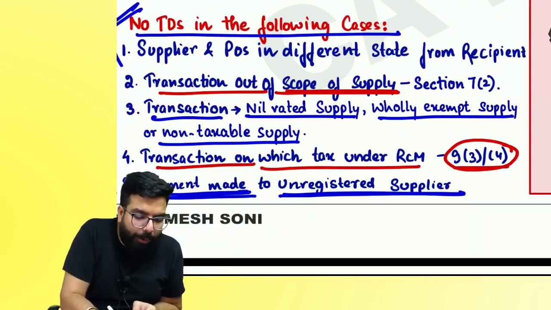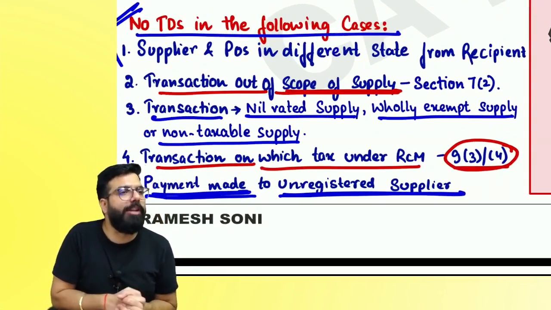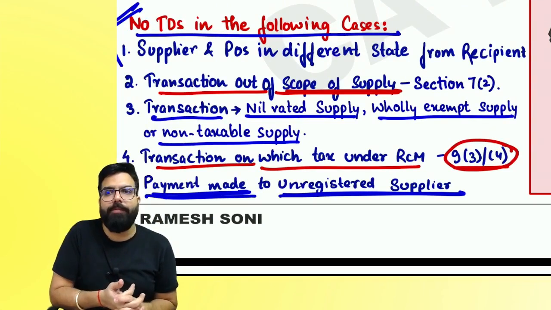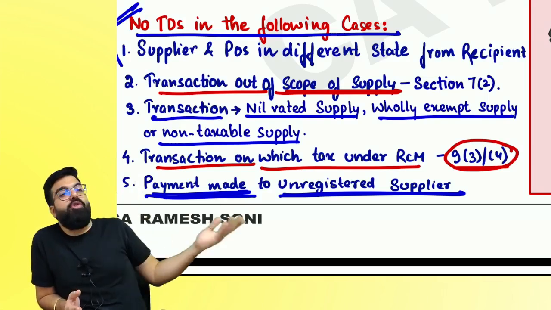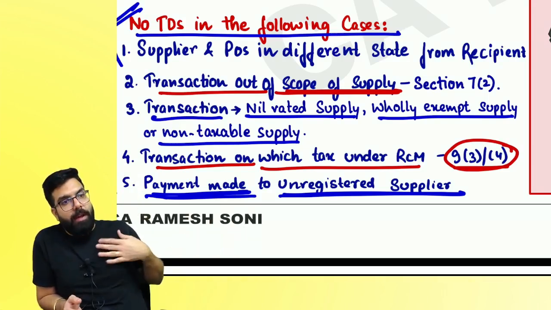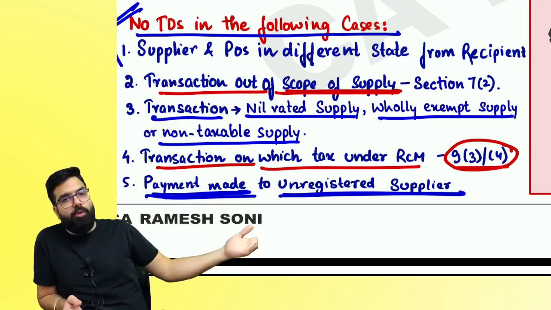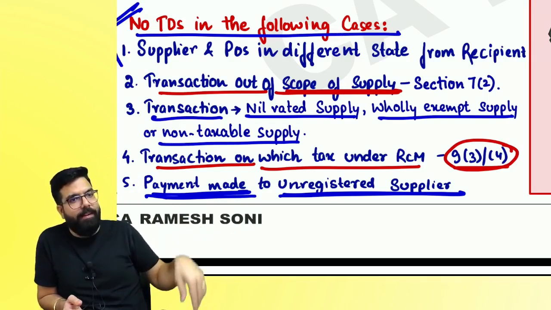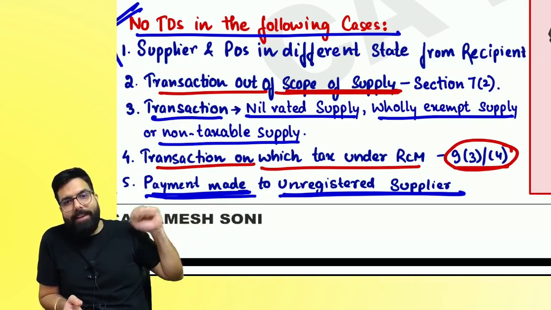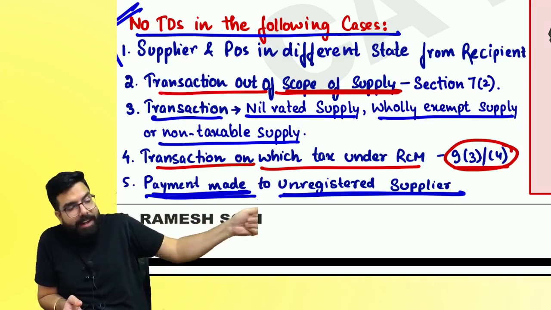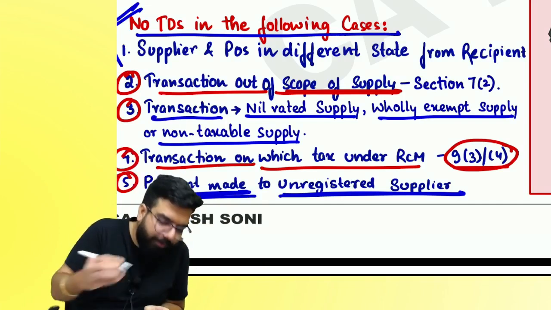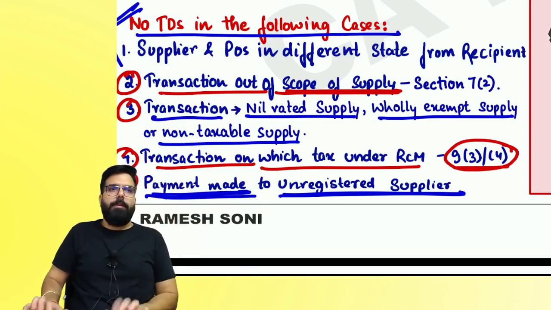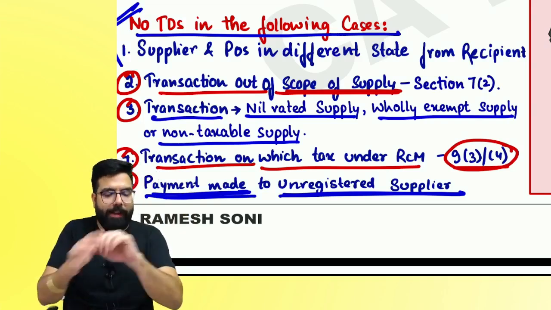Transaction is out of scope of supply. People, you remember Schedule 3? I gave mortuary services to the government. I am a mortuary. I gave services to the government. On my service, is there any GST? When there is no GST, will they deduct TDS? First tell me, are we clear with 1, 2, 3, 4? Are we clear till here, everyone? Now listen.